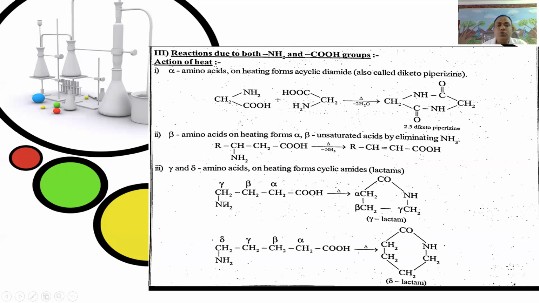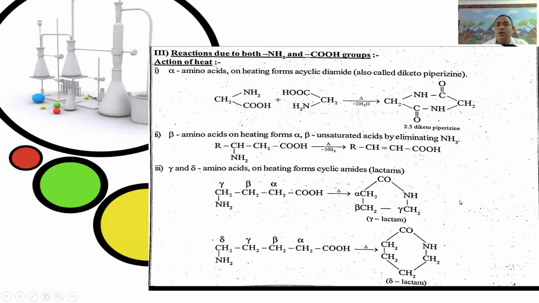That is, CH2NH2CH2CH2COOH, a gamma amino acid, upon heating gives a gamma lactam, CH2CH2CONHCH2CH2. Similarly, the delta amino acid NH2CH2CH2CH2CH2COOH upon heating gives a delta lactam, CH2CH2CH2CONHCH2.